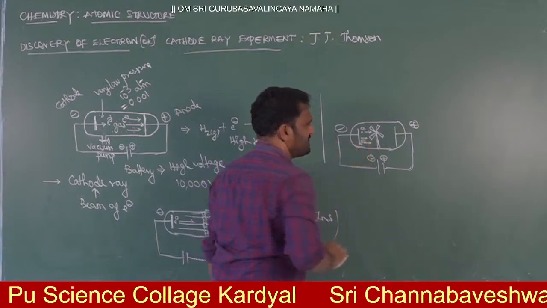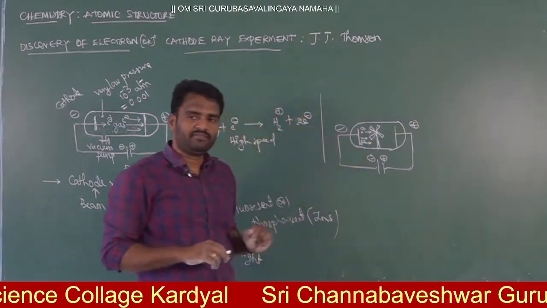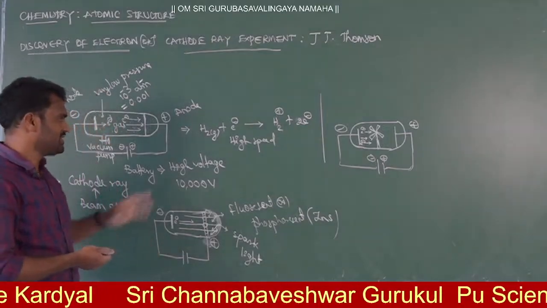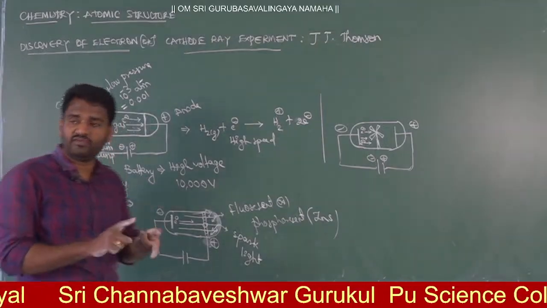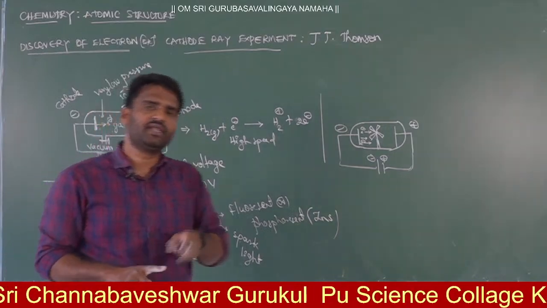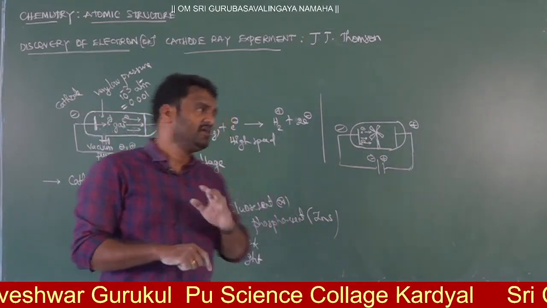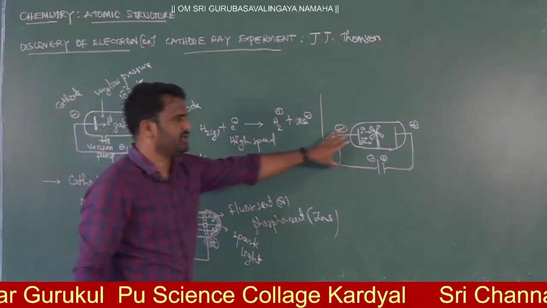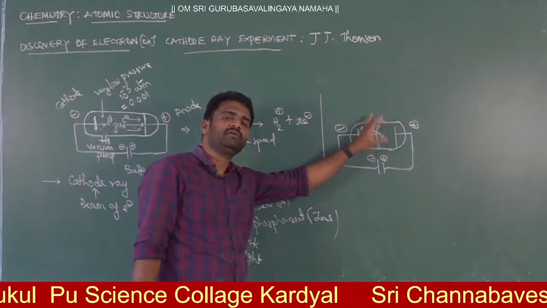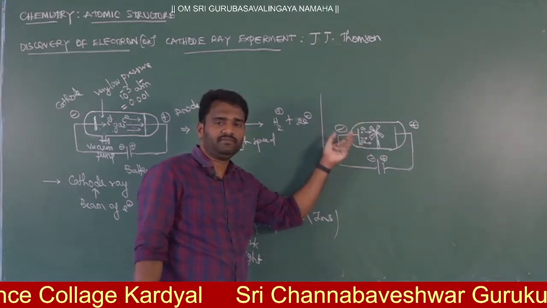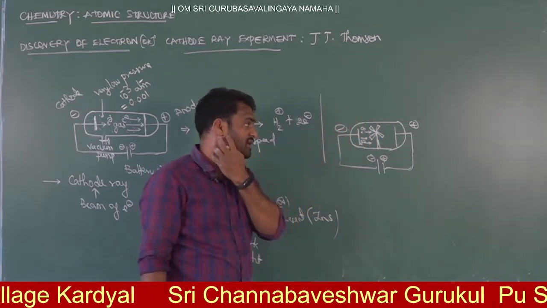Now what will happen here? If it is a ray, these electrons behave like a wave. So the nature of the electron is wave nature as well as particle nature. The electron has dual nature. This is not given in the NCERT, but from this experiment you can explain the particle nature of the electron, and the wave nature also.